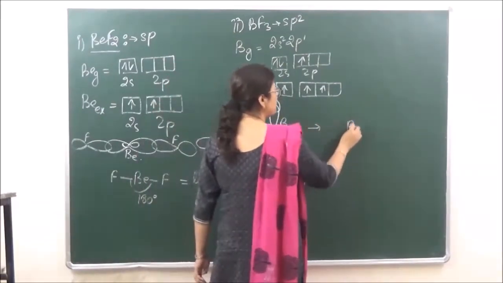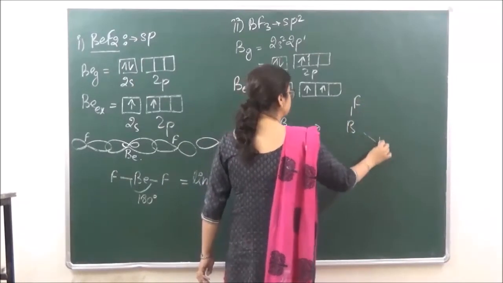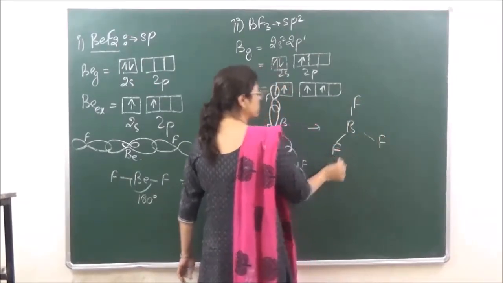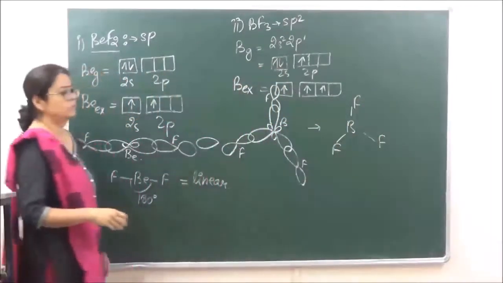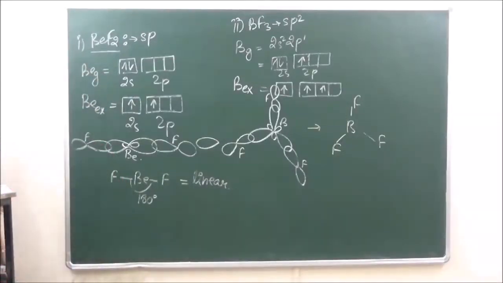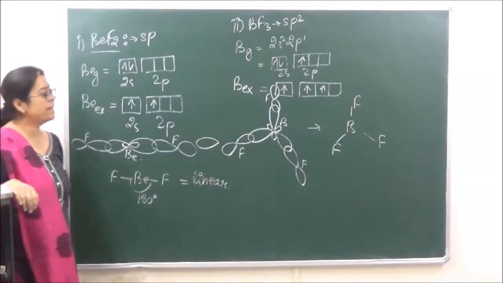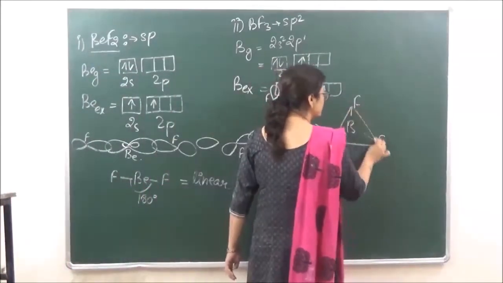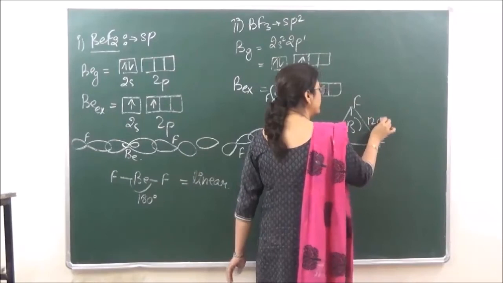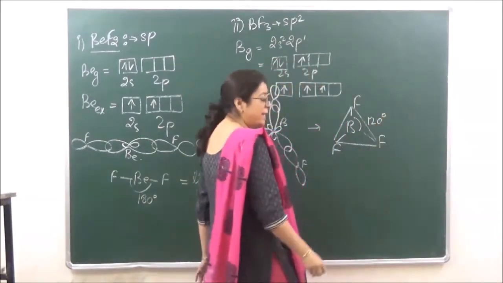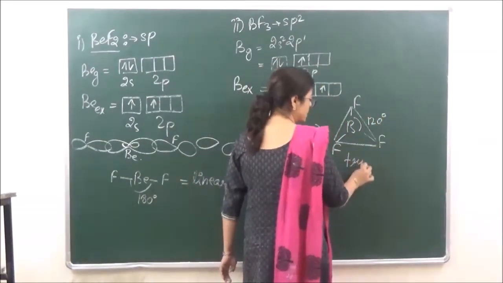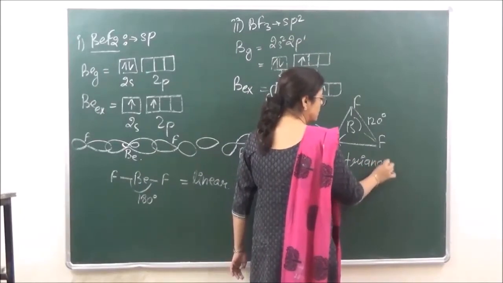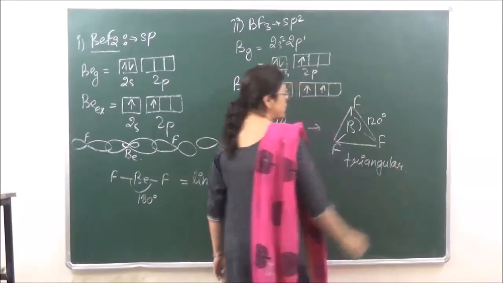The molecule can be shown as BF3. Now over here the bond angle is 120 degrees, right? And the shape is triangular.